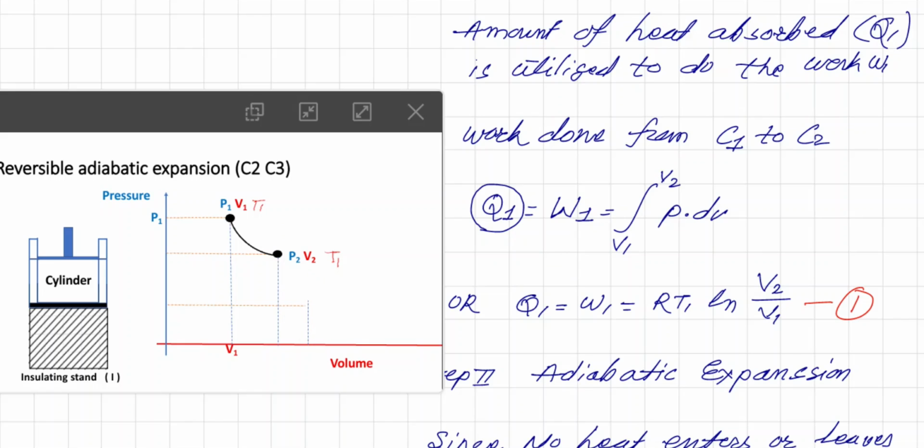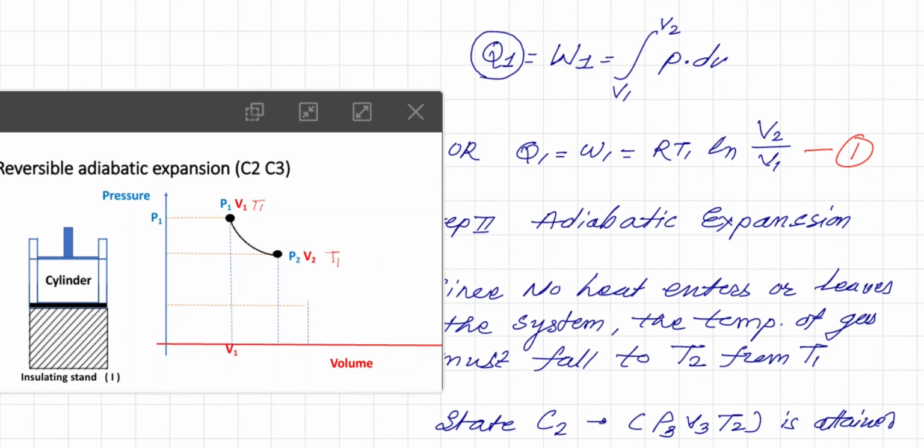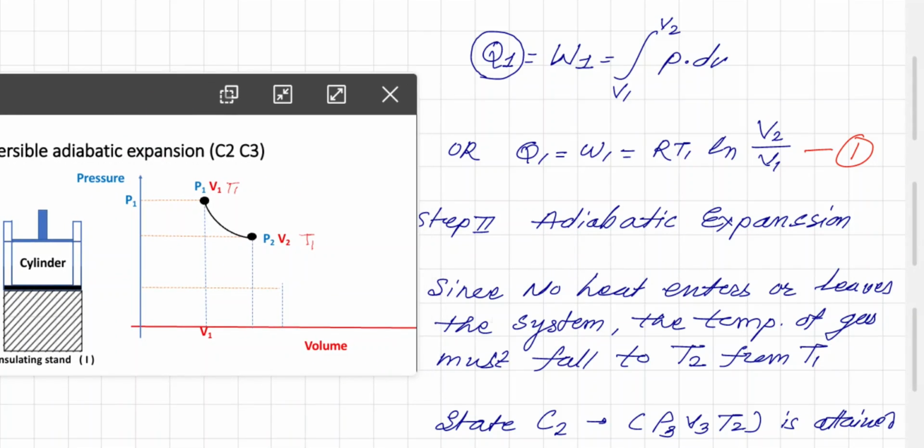Now let us talk about the second step, that is adiabatic expansion. Adiabatic means no exchange of heat. So now, instead of the heat source, the cylinder which was at pressure P2, V2 and temperature T1 is kept on an insulating stand. As the stand, side walls and piston are all insulating, no heat is taken in or given out.